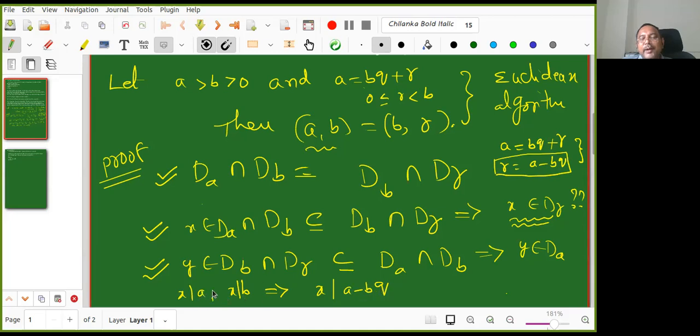Yeah, so try to understand. X divides A, X divides B, X divides any of their linear combination. So in particular, A minus BQ also. But what is A minus BQ?